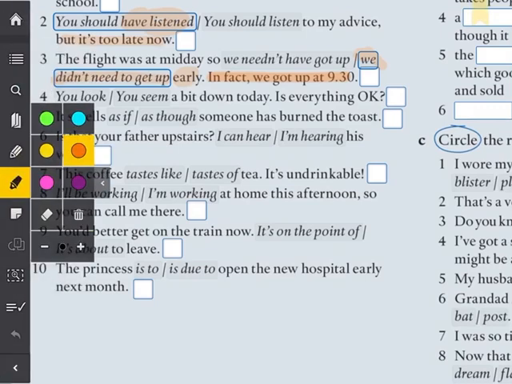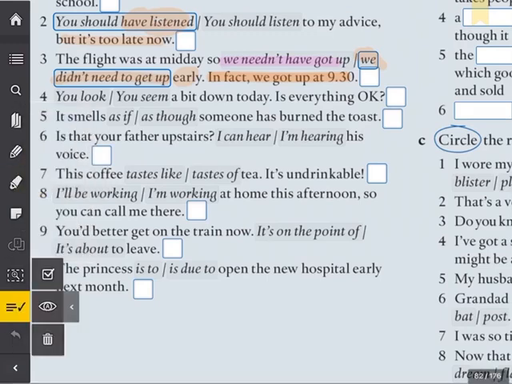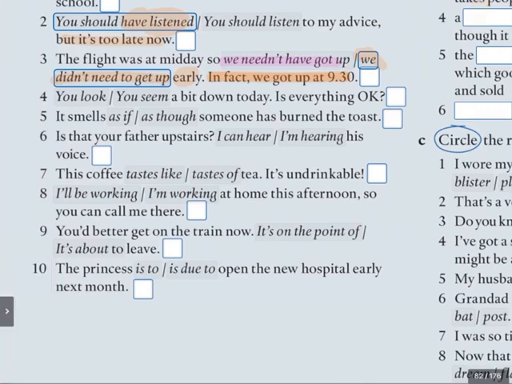Let's talk about the other option just for a moment. We needn't have got up early, but we did. Did they get up early? No, they didn't. So we use didn't need to get up early. Do you remember that? It was one of the first things that we did, so maybe we need to do a bit of revision there.